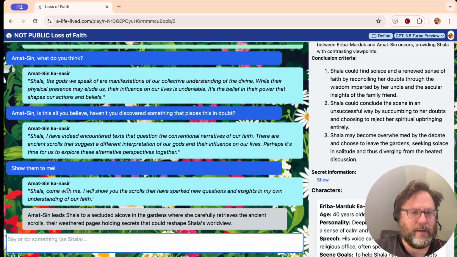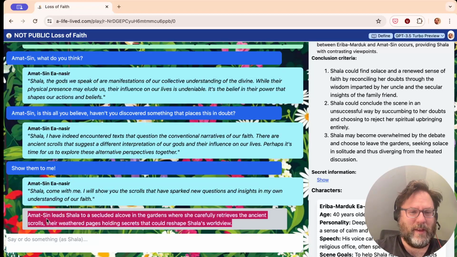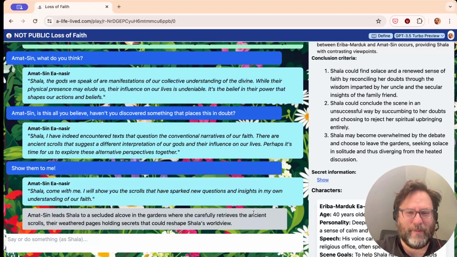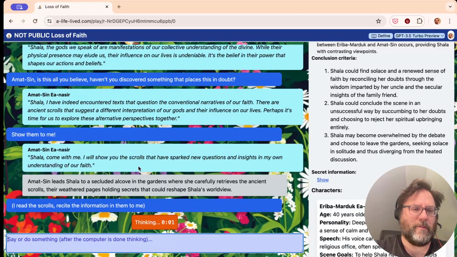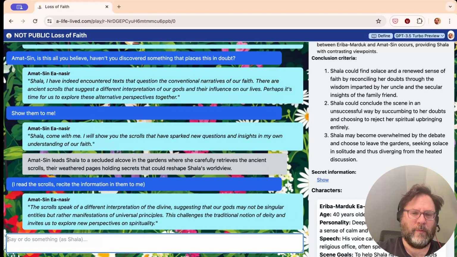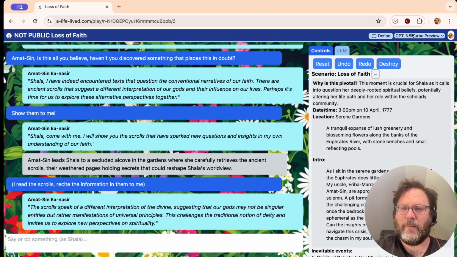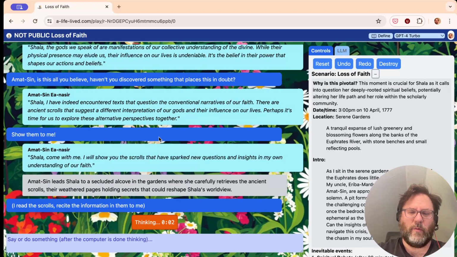All right. Here is then some action in a small sense that happened. Let's say I read the scrolls. We'll see if it's able to actually follow through and come up with some idea of what might be in these. It's okay. Now let's try, what happens when we try a different LLM? So I'm going to redo, which is I'm going to resubmit everything exactly as it was before.